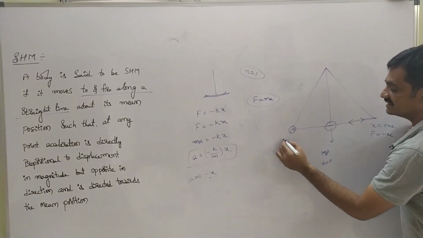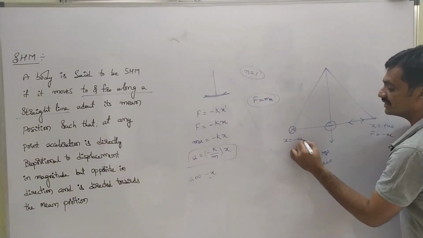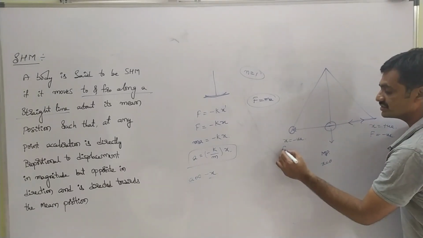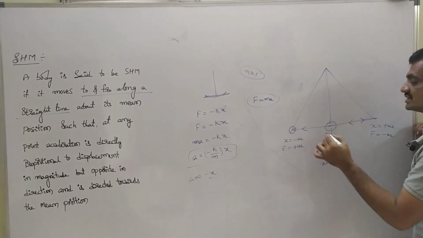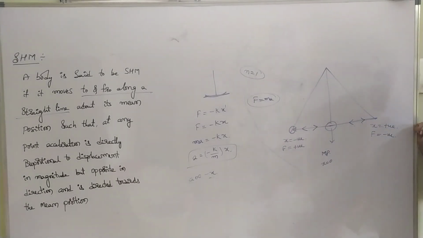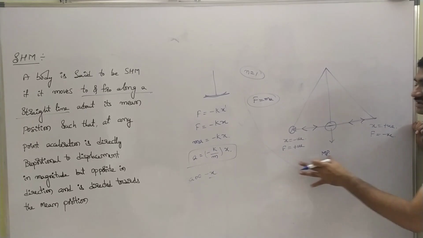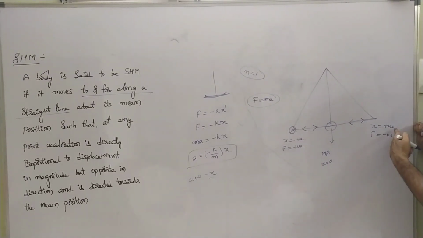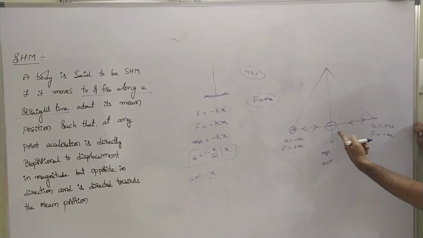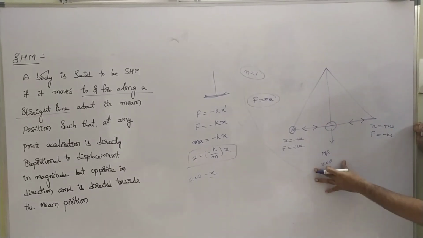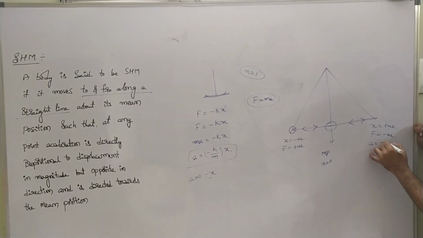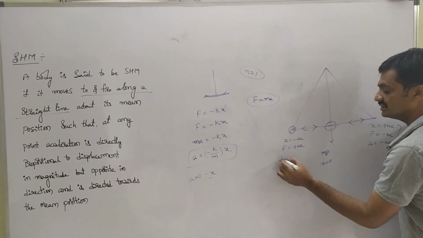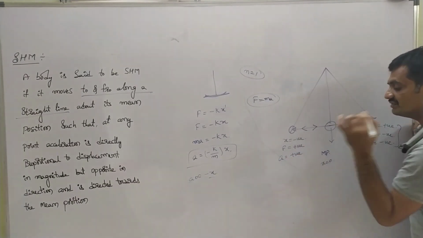here what happens is the displacement will be negative. Then automatically the restoring force acting on the body will be positive. Why? Because the displacement is along this direction, whereas the restoring force is acting along this direction. In the same way, we can also represent the acceleration. As we consider the displacement from the mean position, the acceleration will be negative when the displacement is positive, whereas when the displacement is negative, the acceleration acting on the body will be positive.